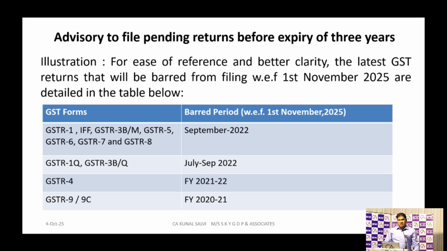For GSTR 1 quarterly or GSTR 3B quarterly, the last quarter will be July 2022. For GSTR 4, financial year 2021-22, and GSTR 9 and 9C, financial year 2020-21. This is 3 years from the due date of that applicable return. When we count that 3-year period, it is from the due date of the original return. If the GSTR 1 due date is, say, July 2022, from July 2022 we count 3 years, that is July 2025. So the July 2022 return we cannot file in October 2025 because 3 years has already lapsed.